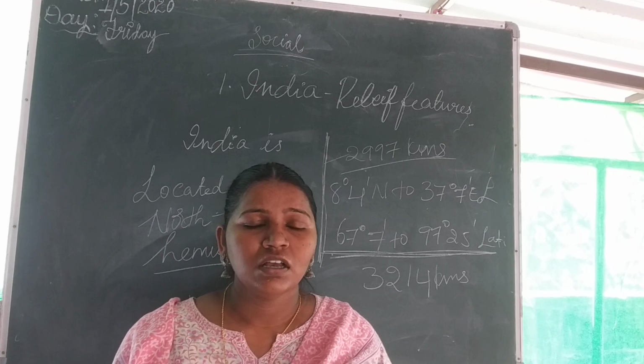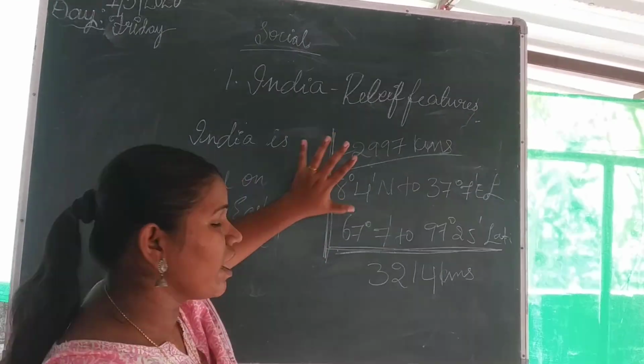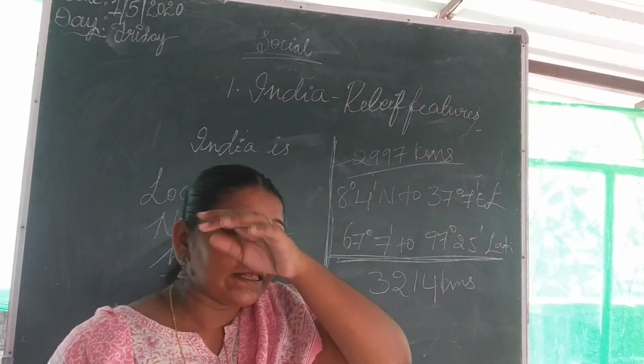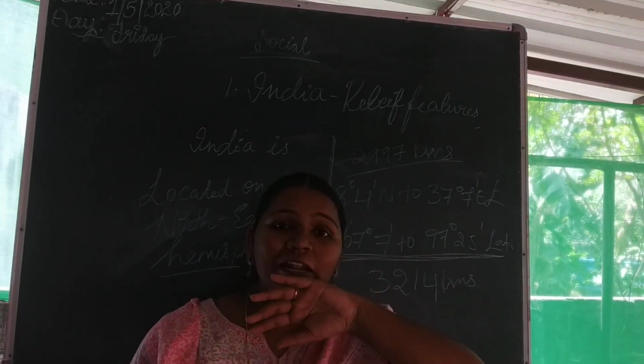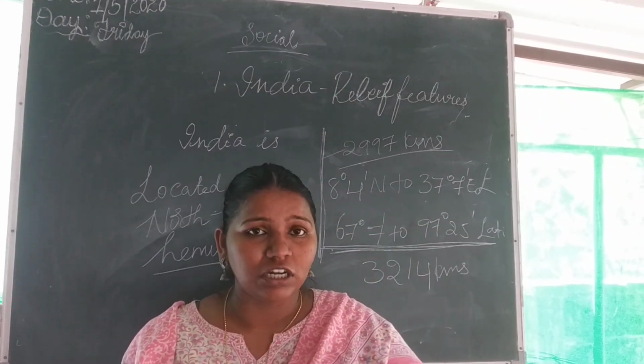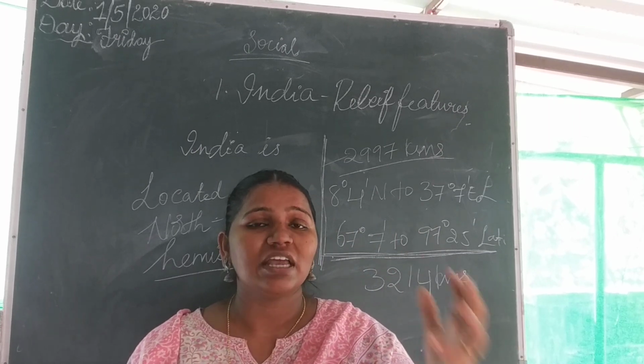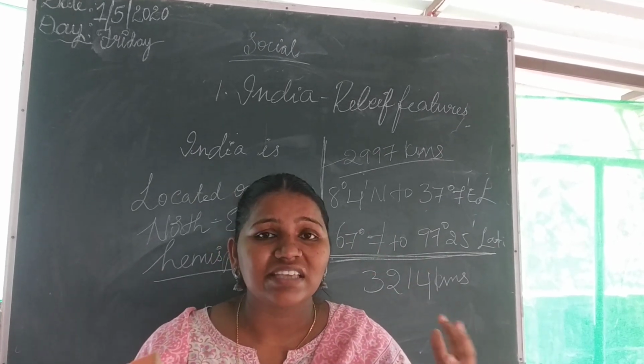Is it clear? So that is the location of India, and this location will help us to locate the time and to have an exact time all over India.